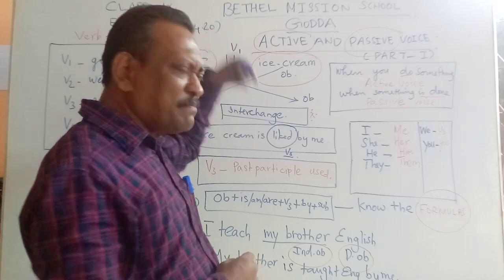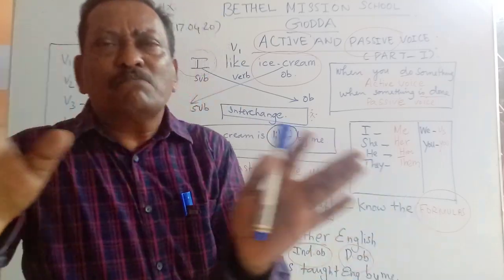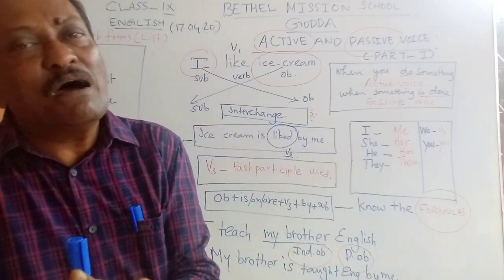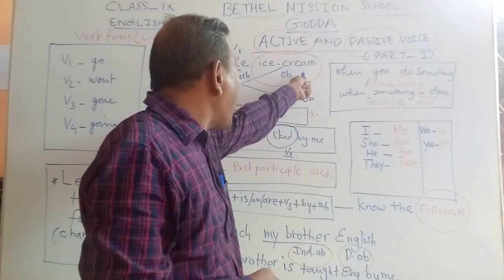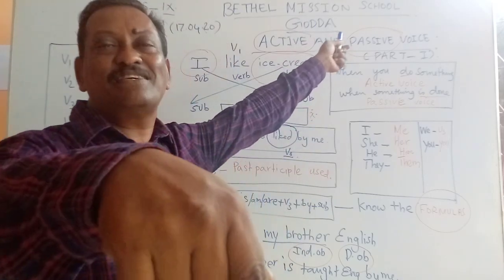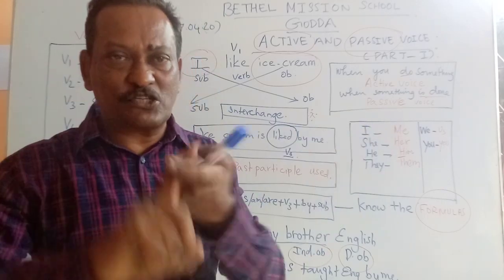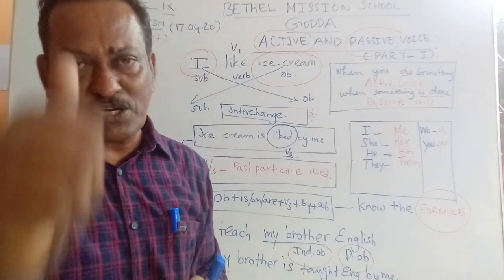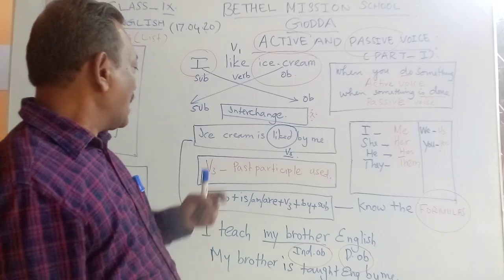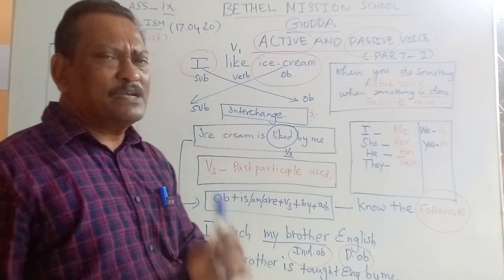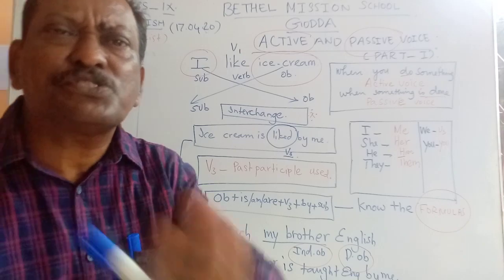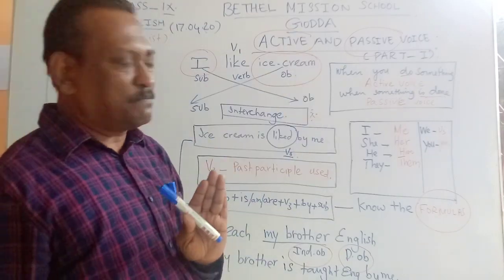What acts as a subject in the active voice becomes the object in the passive voice. And what acts as an object in the active voice becomes the subject in the passive voice. Interchanged. This is one important rule you need to keep in mind. And the next one is only the past participle is used in most of the passive forms.